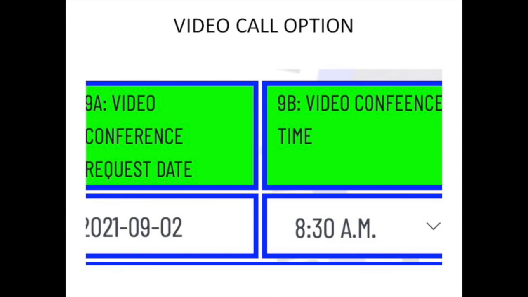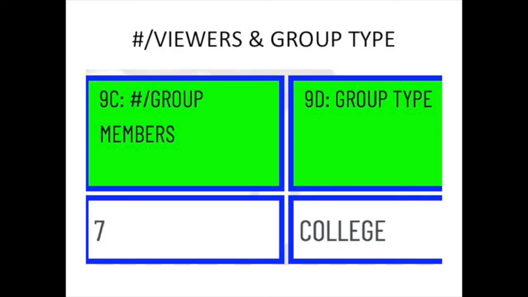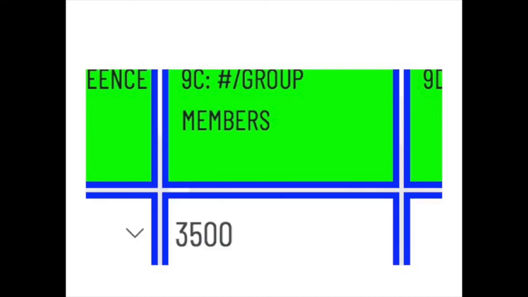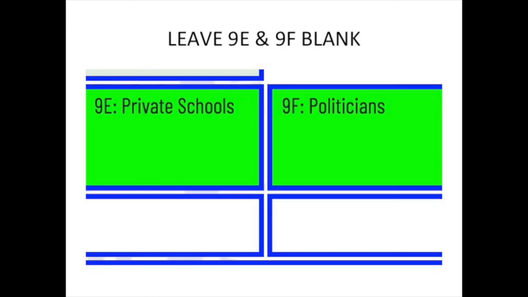In box 9A, if you are a leader and you have reviewed a Facebook post for available dates and times, and you wish to have a video conference, enter an available date for a video conference. And in box 9B, click the down arrow and select the available time. In box 9C, enter the number of members or students in your group or school, for example 3,500. Skip boxes 9D, 9E and 9F.